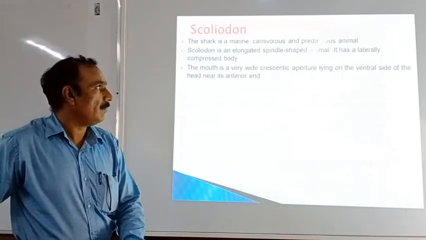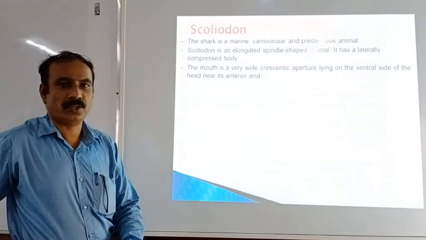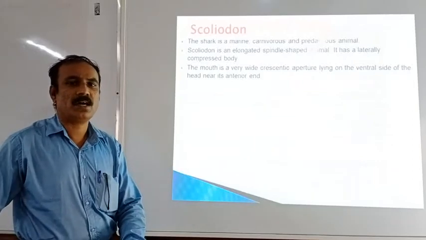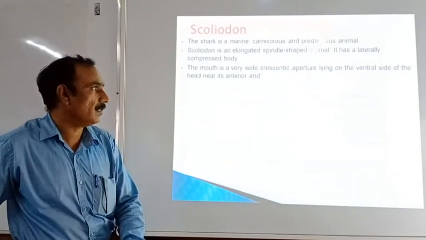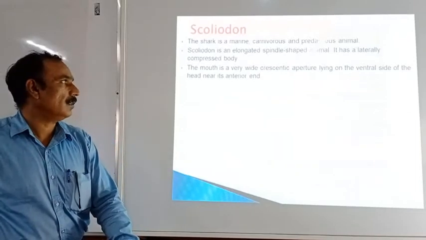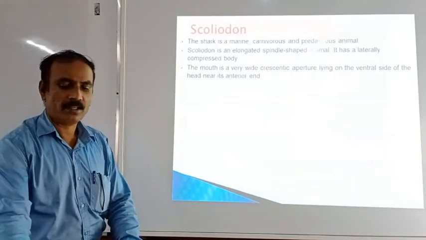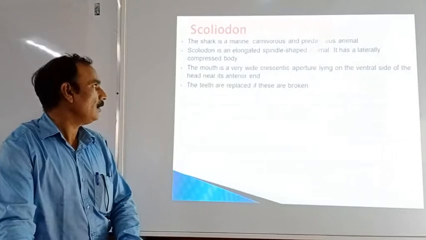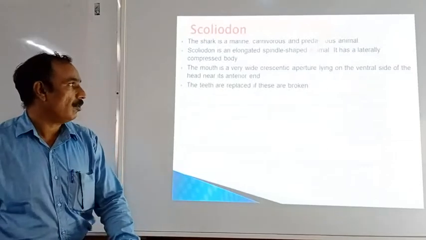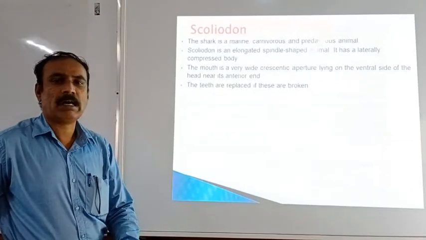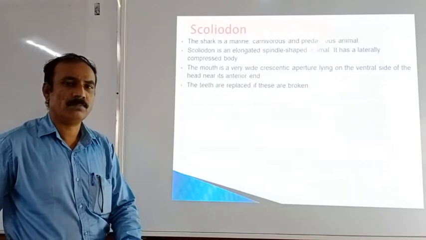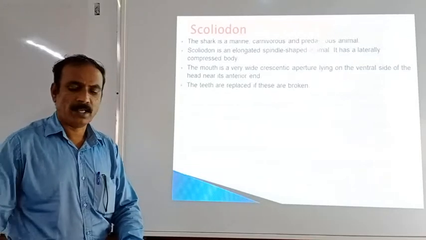The mouth is a very wide, crescentic aperture. Crescentic aperture means a half-moon-shaped opening is present at the ventral side near the head on its anterior side. In Scoliodon, the teeth are replaced when they are broken. At that time, they are replaced by new ones.